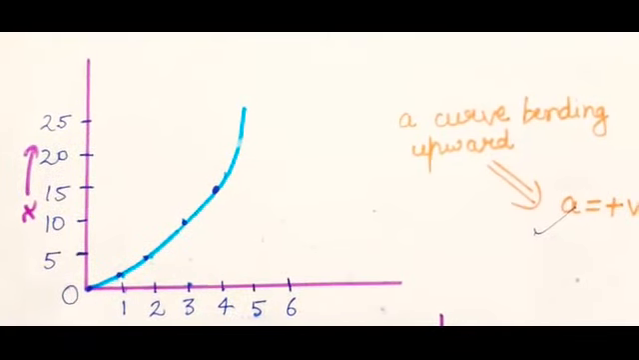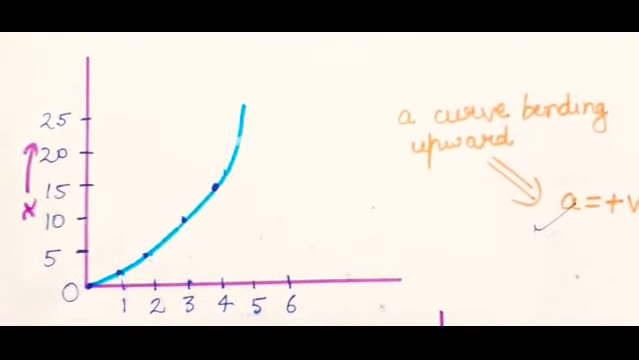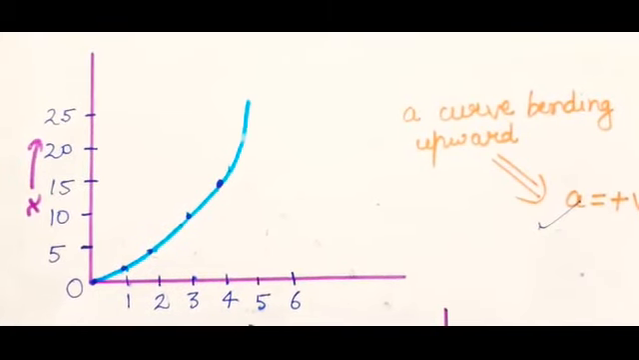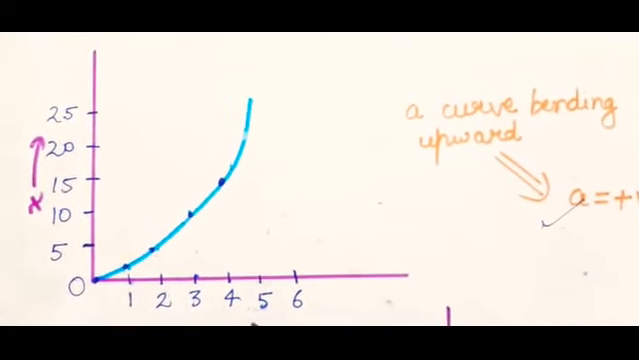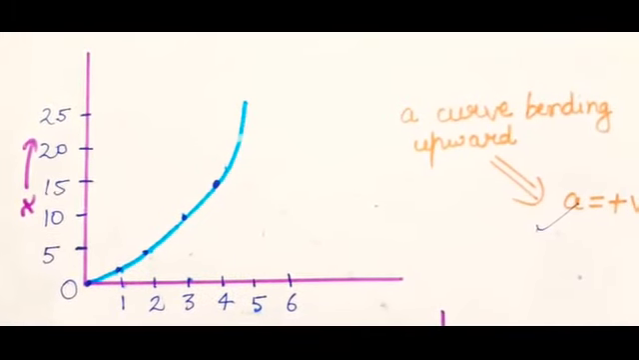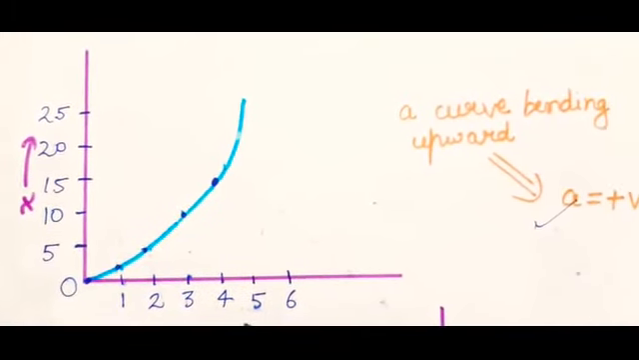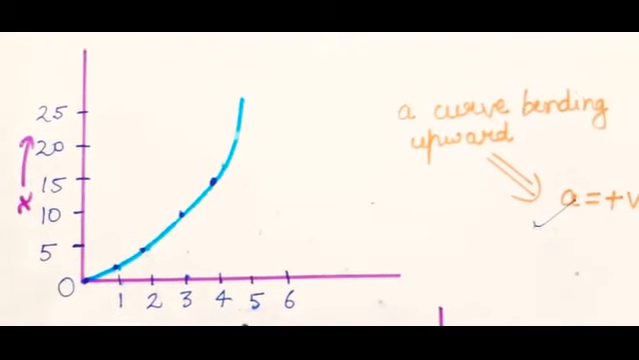A curve which is bending in the upward direction. On the x-axis you will take time, on the y-axis you will take distance. Do not forget to mention these necessary details. So a curve bending in the upward direction means acceleration is positive.